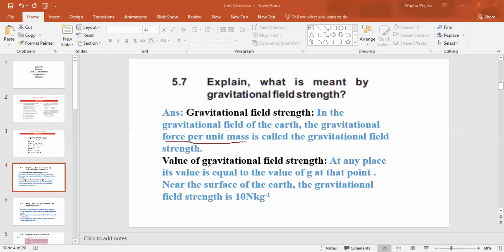Then the value of gravitational field strength, all of you know its value is 10 Newton per kg when you put this value in this formula, force per unit mass.